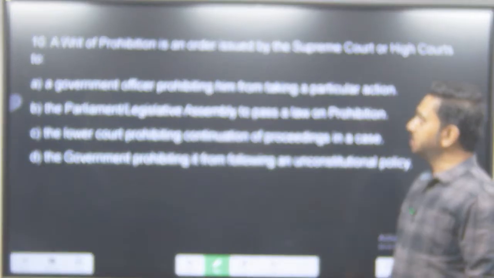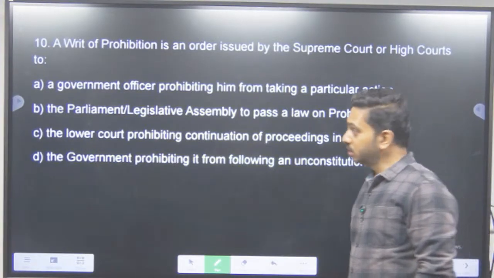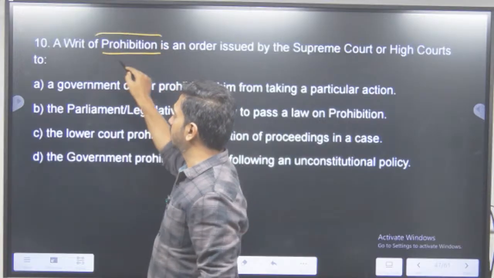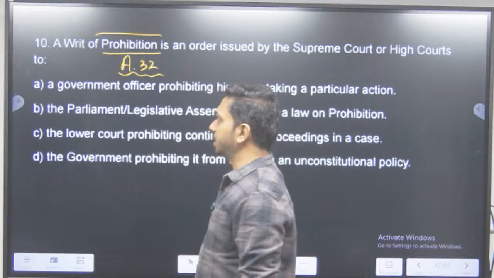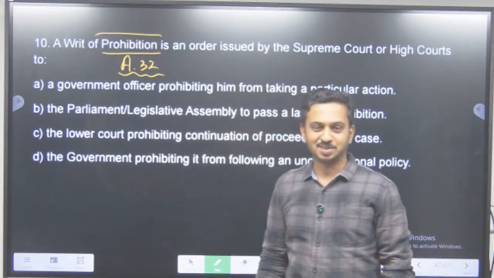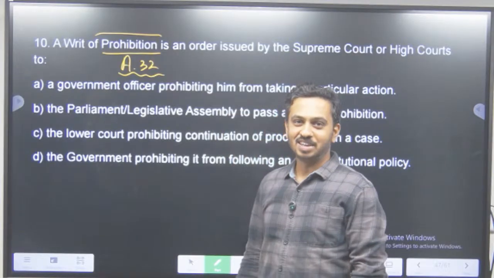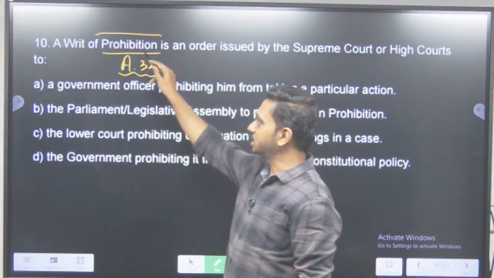A writ of prohibition is an order issued by the Supreme Court or High Courts too. So whenever we are going ahead with a writ, writs come under Article 32. Again, a very famous area. Just to please people, they make some questions easy. This is also under Article 32, another easy question. So what is a writ of prohibition?